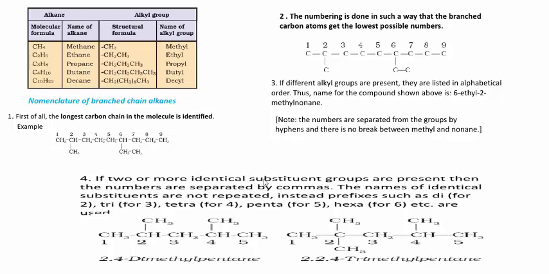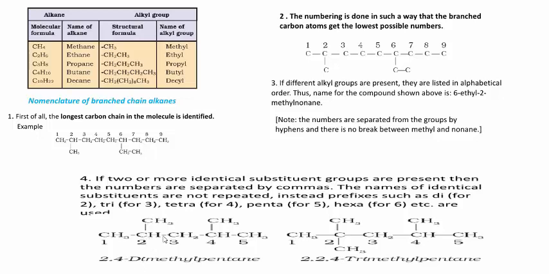If two or more identical substituent groups are present, see here, there are no different groups. If our organic compound contains similar substituent groups, then the numbers are separated by commas. The names of identical substituents are not repeated. Instead, prefixes such as di, tri, tetra, penta, hexa, etc. are used.